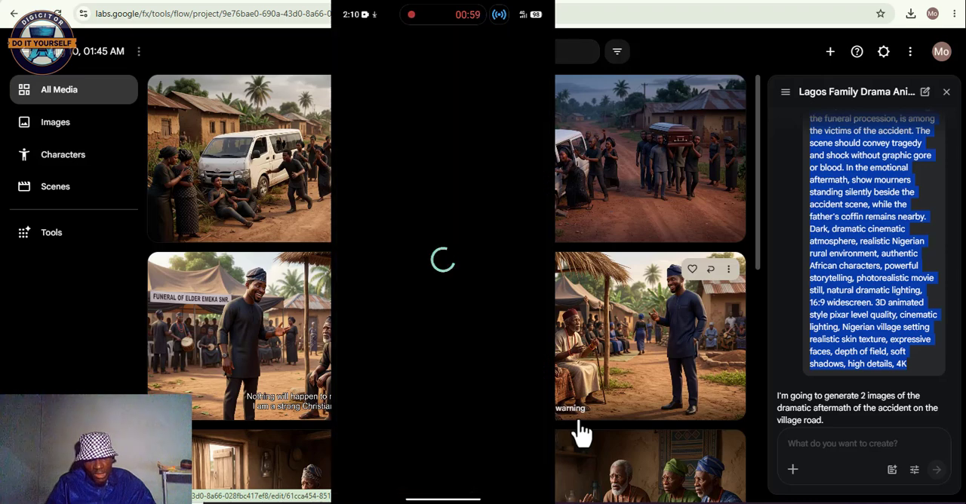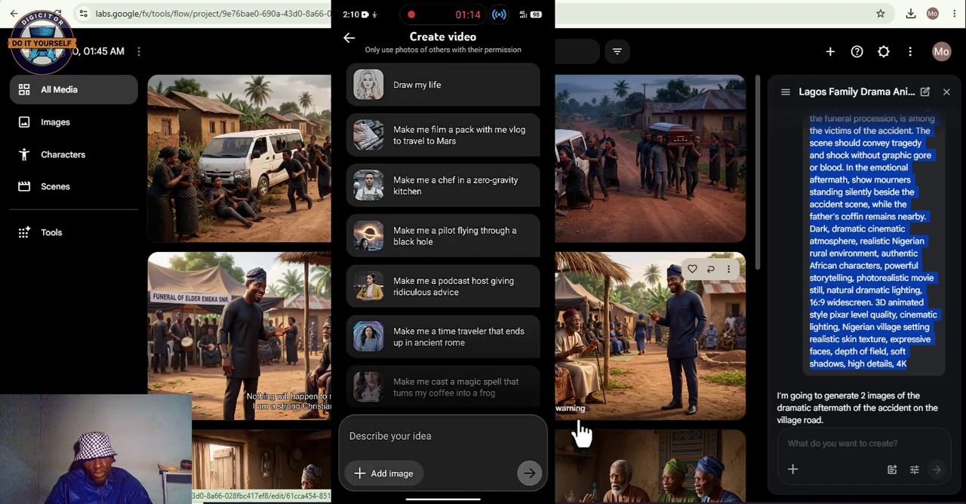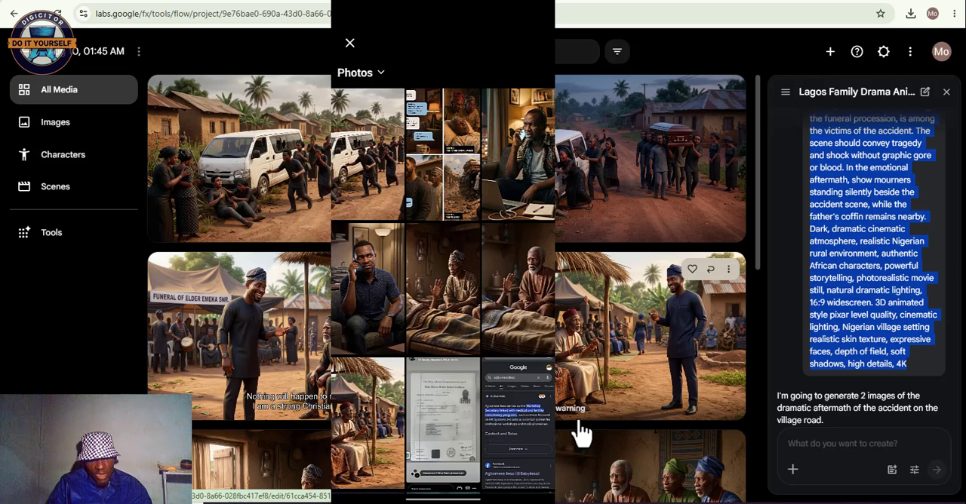You can see it says creating content with AI features. You are responsible for the content that you create and publish with YouTube AI features. So just continue. You proceed here and you add your image. So these are the images. This is the first one here.